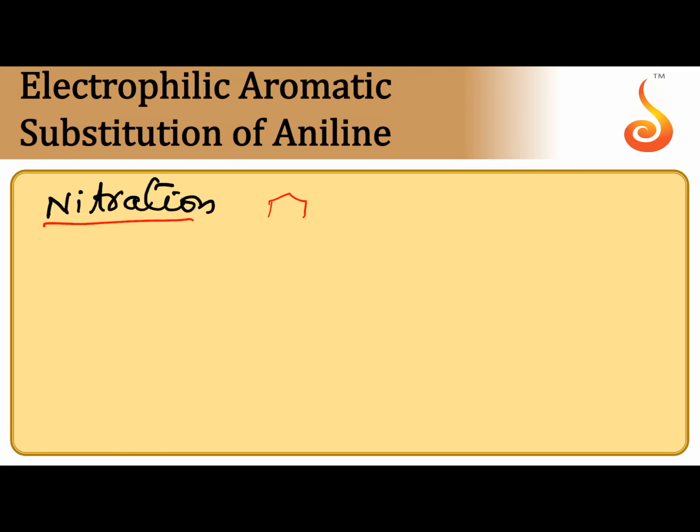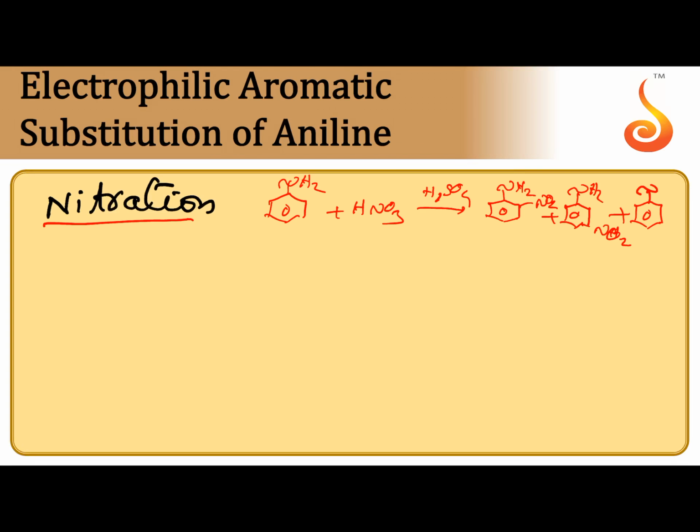Nitration, same procedure. When aniline is reacted with nitric acid and H2SO4, generally we can get orthonitroaniline and paranitroaniline, but here we get orthonitroaniline, metanitroaniline as well as paranitroaniline. The reason: in strong acidic medium, the NH2 group undergoes protonation forming NH3 plus. This acts as an electron withdrawing group. That's why we are getting metanitroaniline.